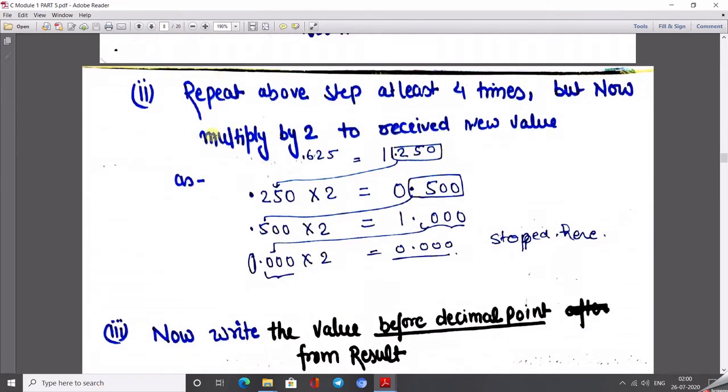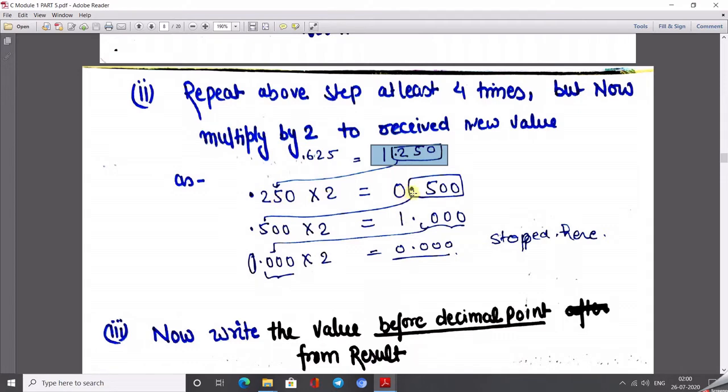Okay, so repeat the above step at least 4 to 5 times, but now multiplying by 2 to receive a new value. So 0.625 multiplied by 2, we get 1.25. So what did we do exactly in the next step? The resulting value is 1.250. Again, take the fractional part 0.25 and multiply by 2.